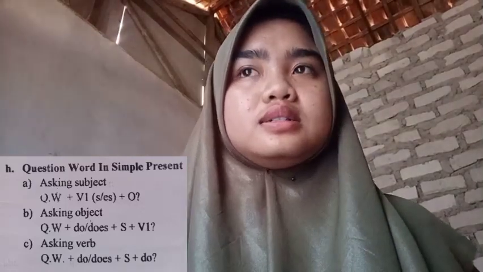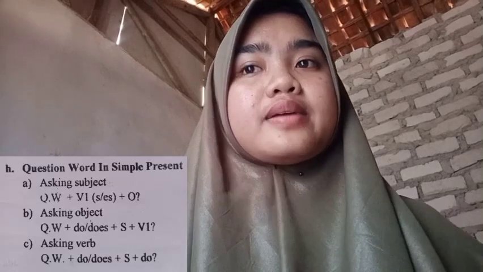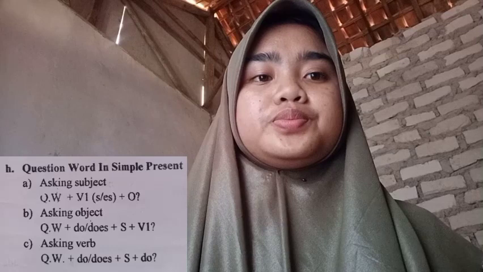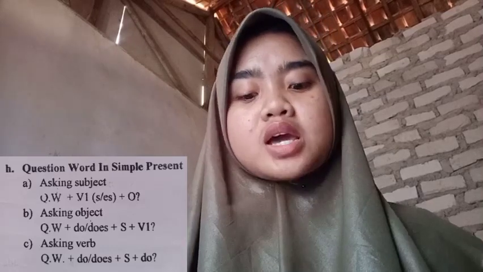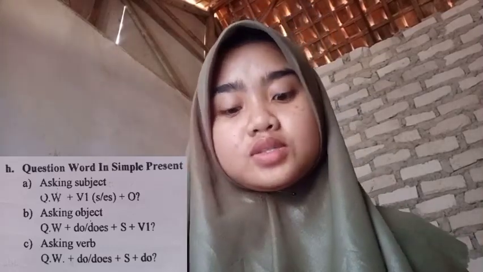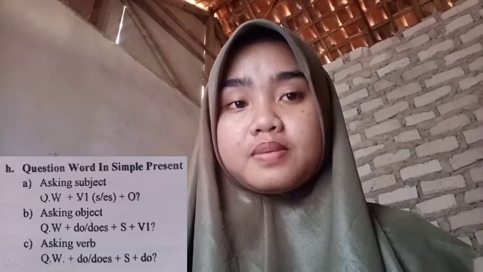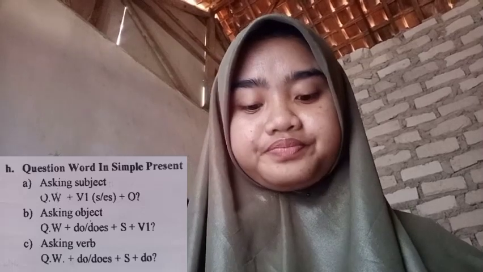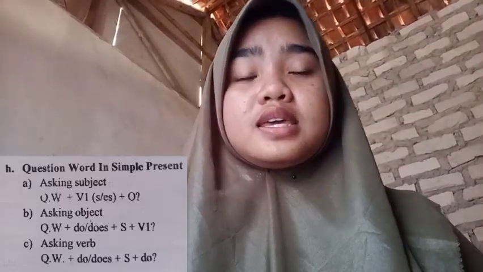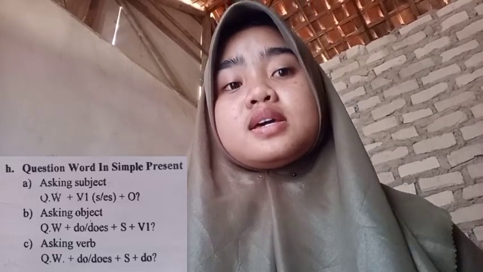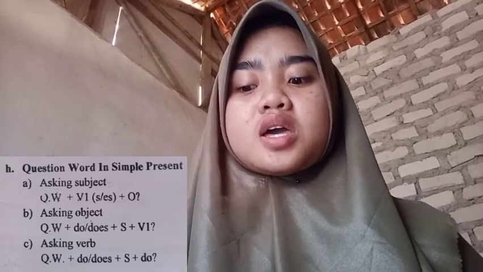Next, for asking about the object, the formula is question word plus do or does plus subject plus verb 1 plus question mark. Example is what does she always give me?